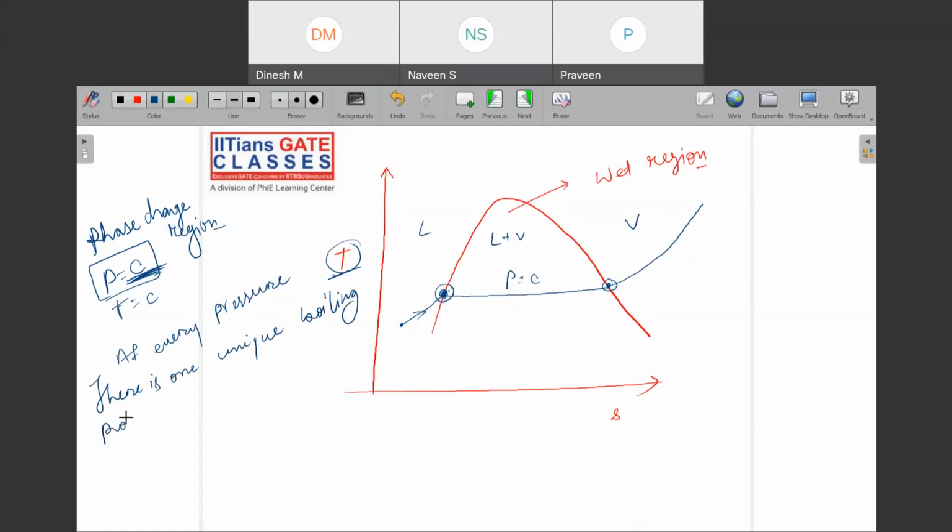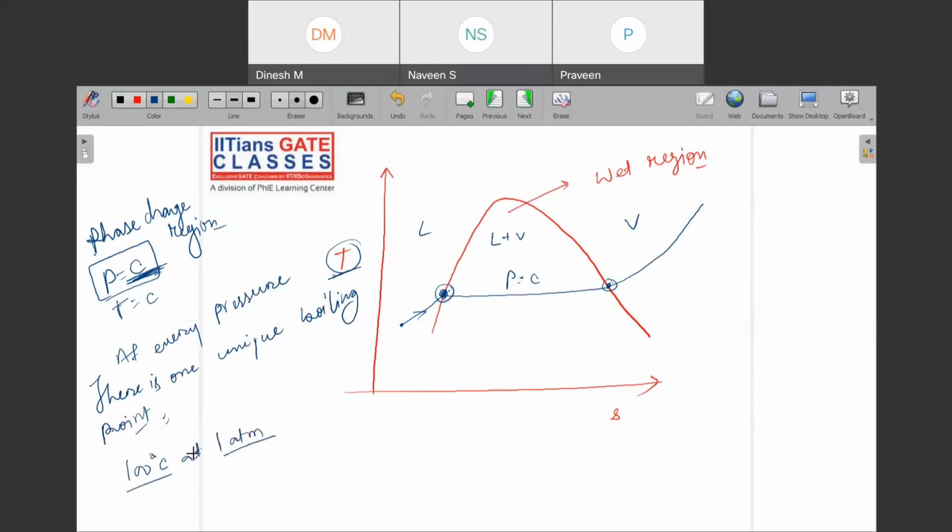Since childhood, we have heard the sentence that the boiling point of water is 100 degrees Celsius. This is partially correct, because you should also mention the pressure: 100 degrees Celsius at 1 atmospheric pressure, the water starts boiling.